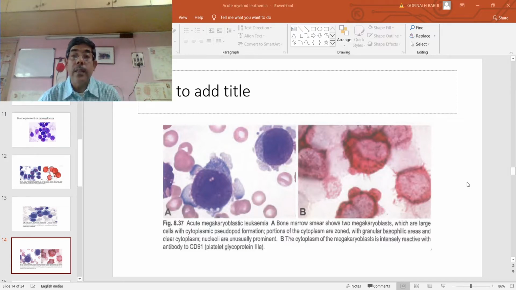On the right side, you can see the cytoplasm of the megakaryoblast is intensely reactive with antibody to CD61, that is equivalent to glycoprotein 3A. CD41 is equivalent to glycoprotein 2B3A.